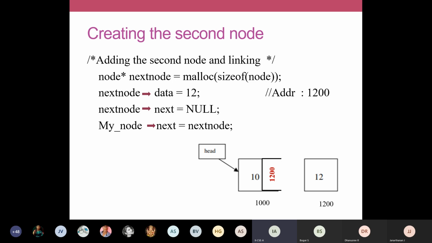So that is defined by this line, my node arrow next. In that we are going to save the address of the next node, that is 1200. We are going to store 1200 into the address field of the first node. Can you understand this? We are going to store the address of the second node in the address field of the first node. So thereby we connect two nodes. We make a chain of nodes like this. Like this, any number of nodes can be added to your linked list. So this is the way we are going to create new nodes and connect them together.